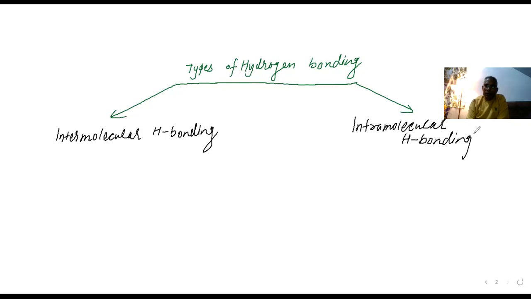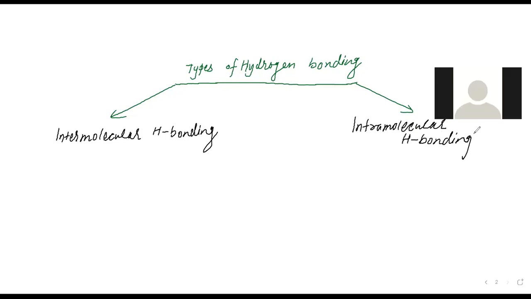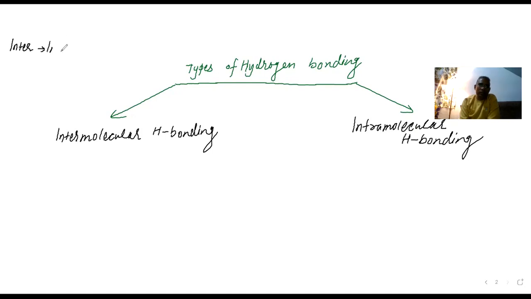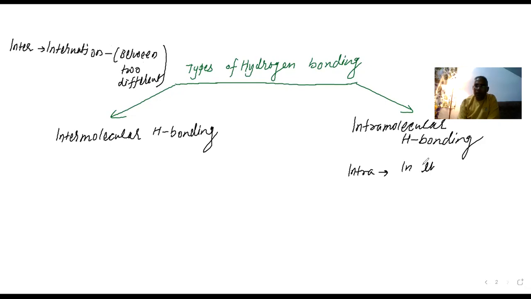So when you talk about intermolecular and intramolecular, just now I told you inter. What is the meaning of inter? It is derived from international. Inter means between two different. Between two different molecules. Now, if you are talking about intra, it means in the same molecule.